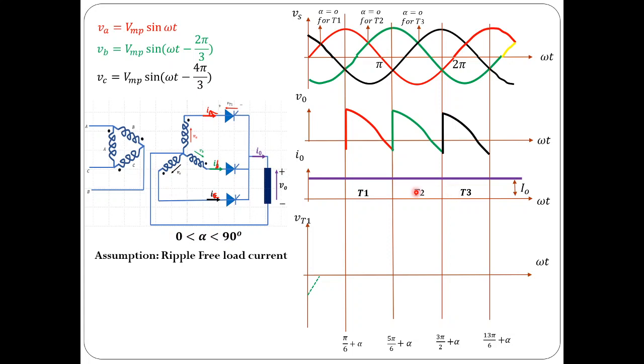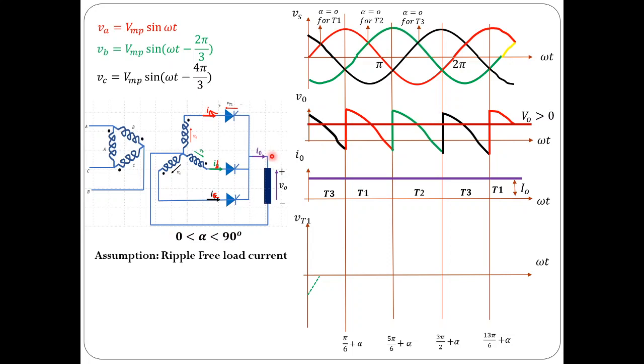Okay, assuming that the load is highly inductive in nature. Now this is the operation for one 2π radians, that is, for one cycle of the supply voltage. Now the same thing will repeat for the remaining cycles also. You can see that from this instant onwards, again T1 would come into conduction, and the load voltage would be the same as VA, source voltage VA. So the same thing will repeat for the remaining cycles also.